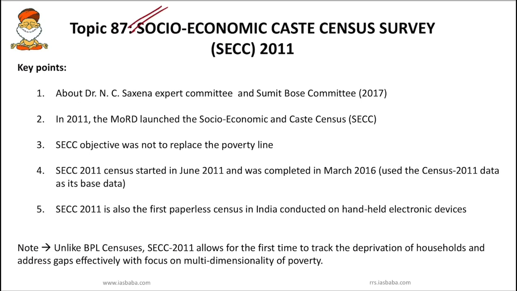So the next important topic is the Socio-Economic Caste Census survey. Why do we have to read and revise this topic?